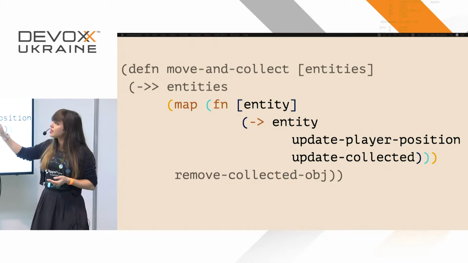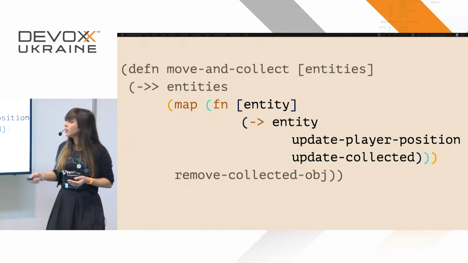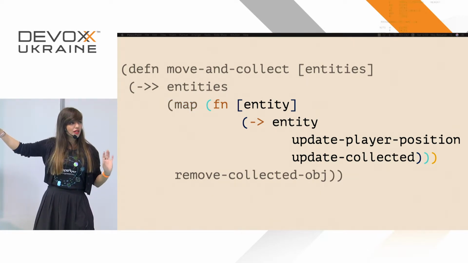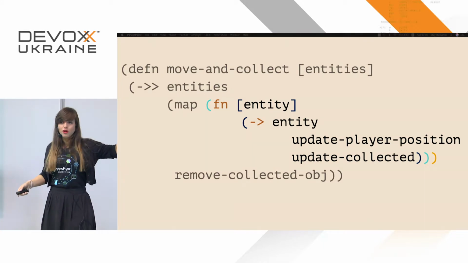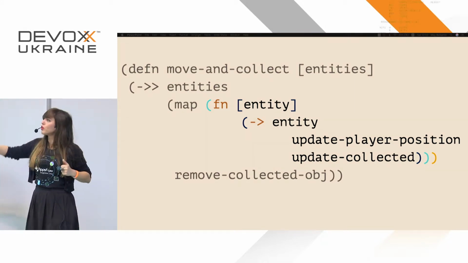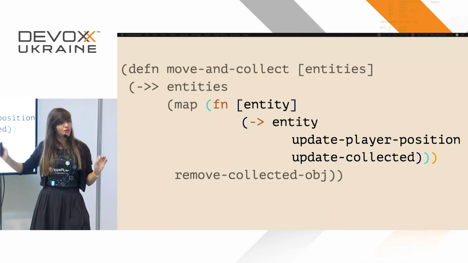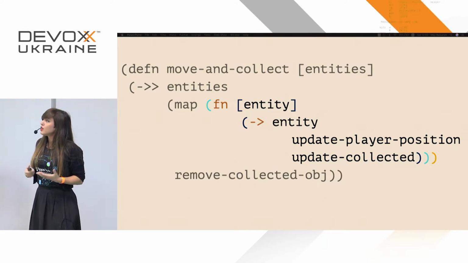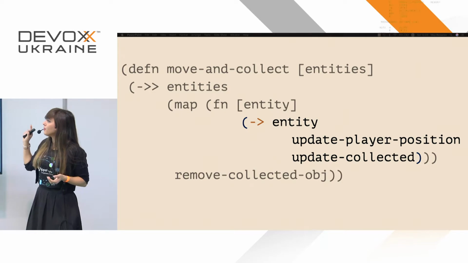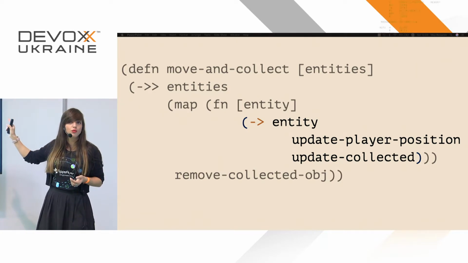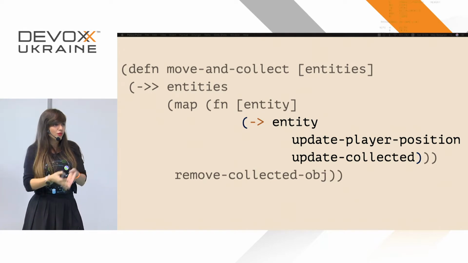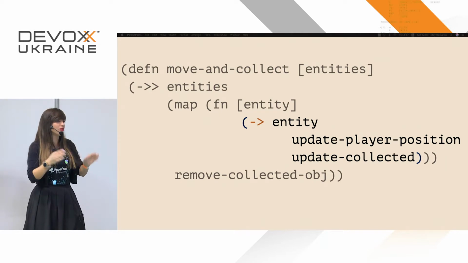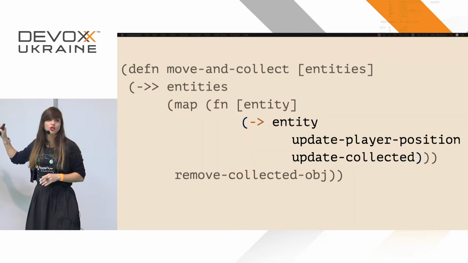Over here, we can see that inside the function, we're using each entity separately. So that's fairly easy to understand, right? We got them plural, we got all the entities together, but now we're going with each entity separately. And now let's see what we do with each entity. So what is it that we're doing? First of all, we want to update the player position. We want to check if the player moved from one side to another, or maybe 1 pixel to the left or to the right. We're going to update the position over here.